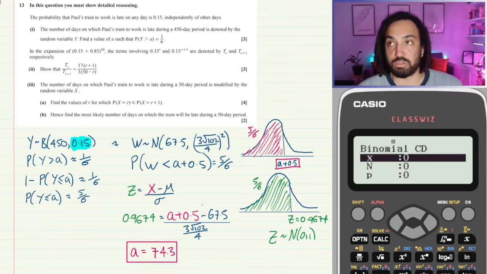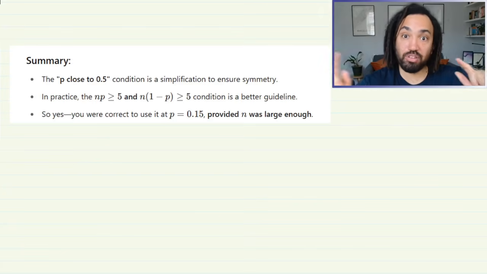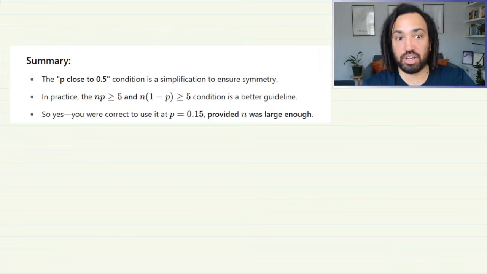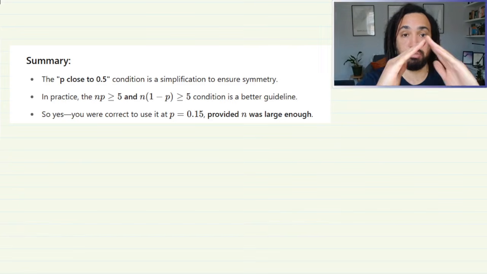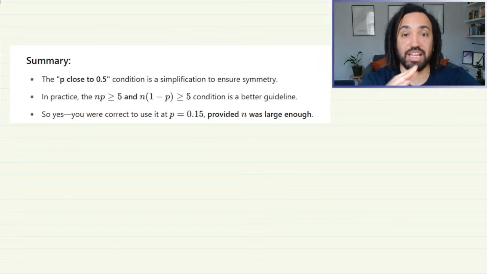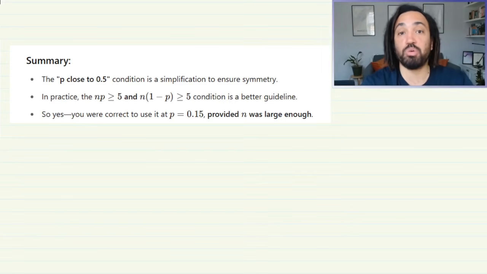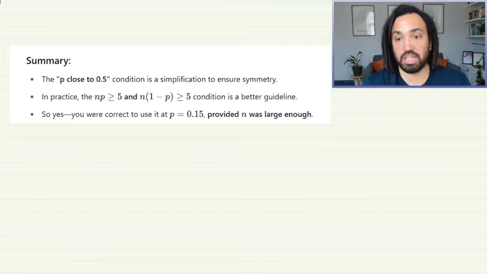Hello, this is me after recording and editing the video, and I've realised that I perhaps could have explained this point a little bit better, and that is that, yes, p being close to 0.5 is a fantastic way of ensuring that the binomial distribution that you are trying to approximate is symmetrical, and therefore the normal will be a great approximation for it.